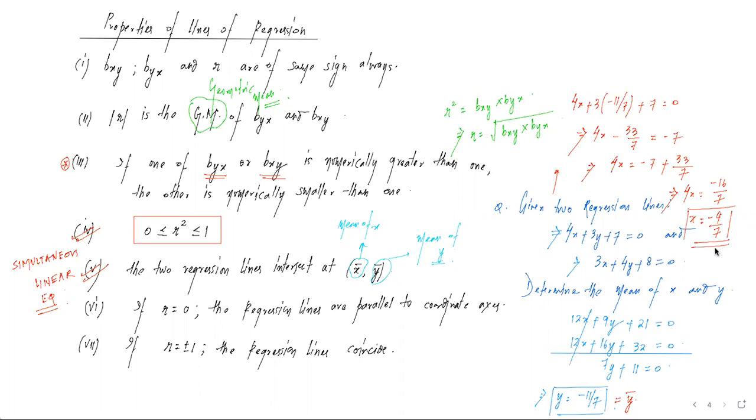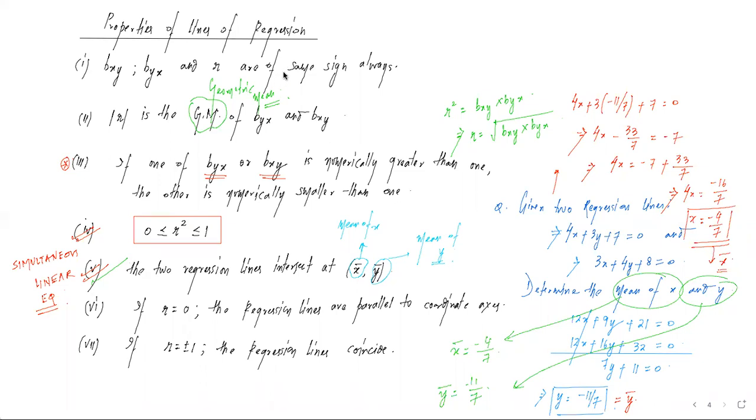This is the value of x, or rather you can say x bar. That is the mean of x. So हमारा जो question था, find the mean value of x. The mean value of x is x bar, which is minus 4 by 7. And mean value of y, it is y bar, that is minus 11/7. So this is the fifth property कि दो रिग्रेशन लाइंस अगर हमें दिए गए हैं, उनको हम साइमल्टेनियसली सॉल्व कर लें, या जो बोला गया है दे इंटरसेक्ट एट x बार एंड y बार, मतलब उनको साइमल्टेनियस अगर हम सॉल्व कर लें, वी विल गेट द वैल्यू ऑफ x bar and y bar.